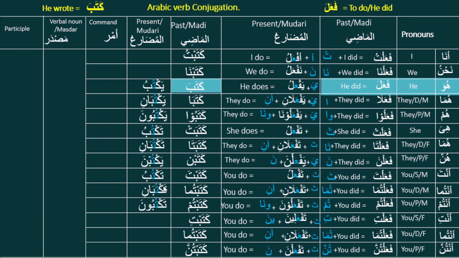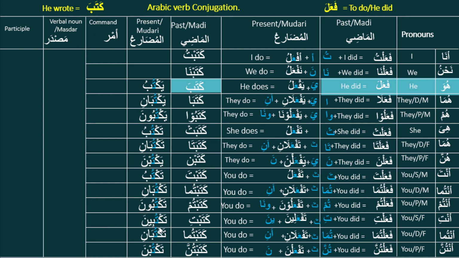And for second person male it will be taktubu, taktubani, taktubuna. Same as in our fa'ala, we have here taf'alu, taf'alani, taf'aluna. Here it is taktubu, taktubani, taktubuna. And for female, the formula we have is taf'alina, taf'alani, taf'alna.